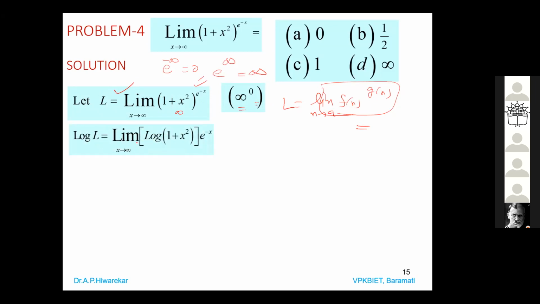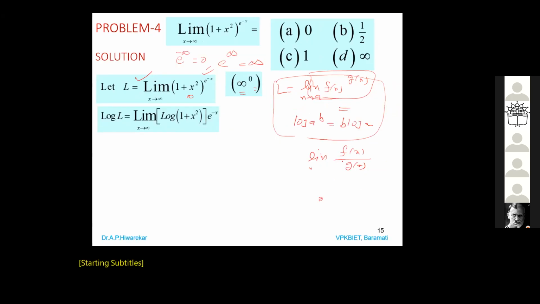So taking log on both sides, limit as x tends to infinity of log of (1 plus x square) power e power minus x. And we know that log a power b is b log a. That's why it is the limit of e power minus x into log of (1 plus x square). But whenever we want to apply L'Hospital's rule, we require the limit in the standard form, that is the limit of f(x) divided by g(x). So that we always require.